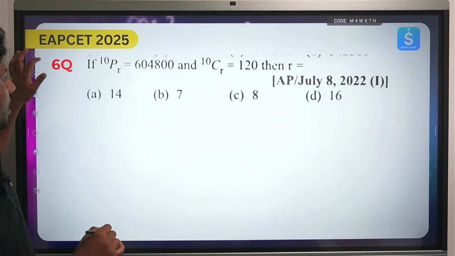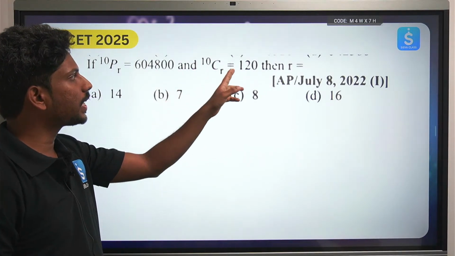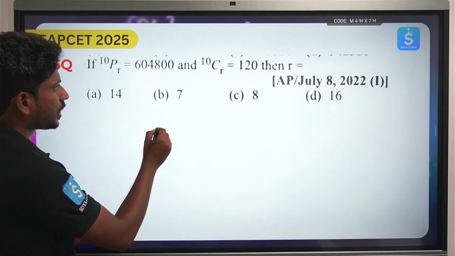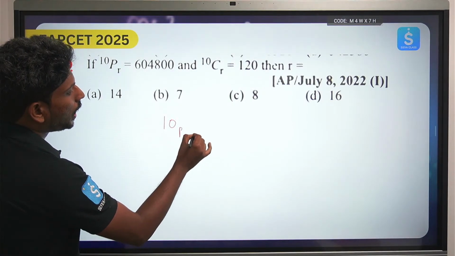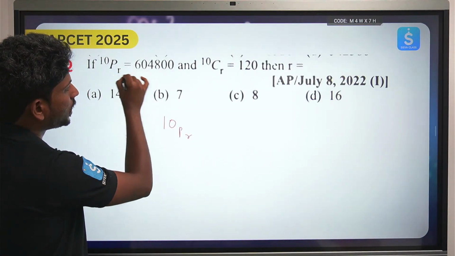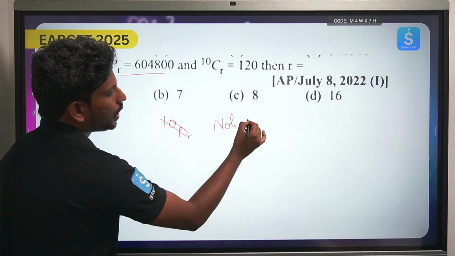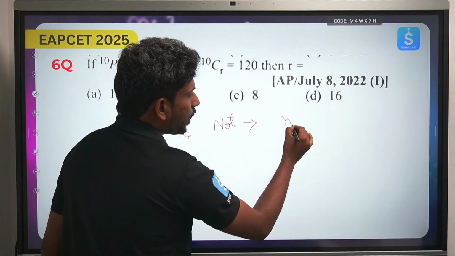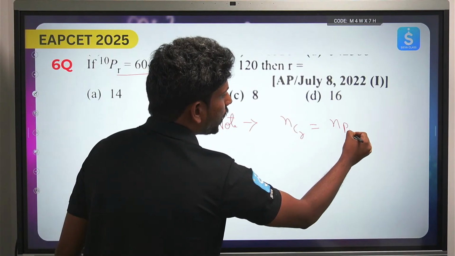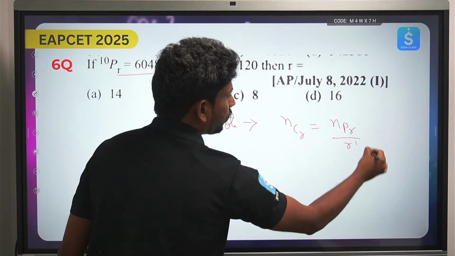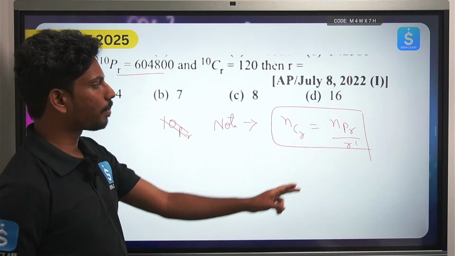Okay, now let's see the next question. 10PR is equal to 604800, 10CR is equal to 120, then R is equal to? So look here, 10PR is equal to this. I have just given one relation, please take down this note point. NCR is equal to NPR by R factorial. Take down this relation.